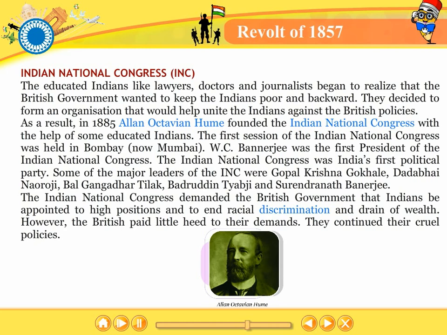The Indian National Congress demanded the British government that Indians be appointed to high positions and to end racial discrimination and drain of wealth. However, the British paid little heed to their demands. They continued their cruel policies.